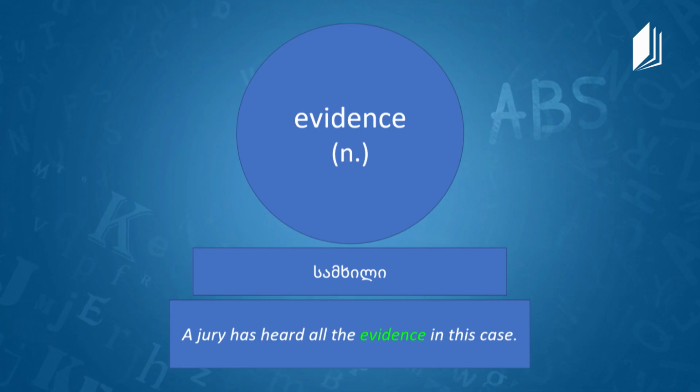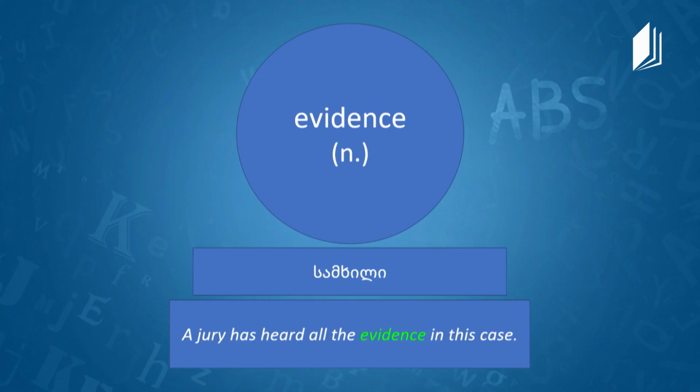It's a noun and it's evidence. Evidence is a noun, as Mr. Daryl has said, and in Georgian it is სამხილი. How would you define that word, Mr. Daryl? This can be a lot of things. It can be official documents, it can be statements, it can be any kind of fact that is used to prove something, whether it's true or false. So evidence is really important in order to investigate a case, right? And to get a true answer. So evidence is a noun, and in Georgian it means სამხილი. And here is an example. A jury has heard all the evidence in this case. That's important. It's really important to hear the evidence.